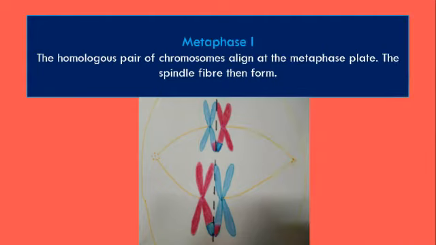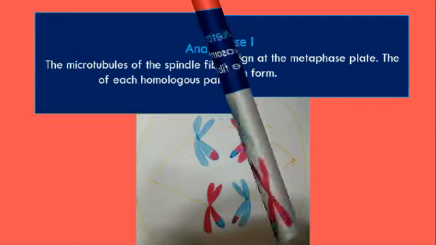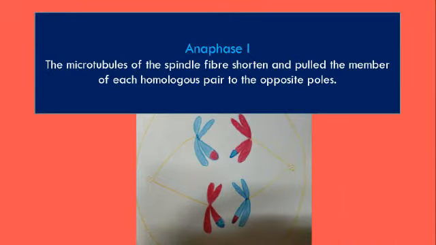Metaphase 1. The homologous pair of chromosomes align at the metaphase plate. The spindle fibers then form. Anaphase 1. The microtubules of the spindle fibers shorten and pull the member of each homologous pair to the opposite poles.